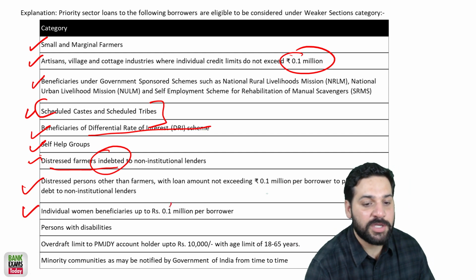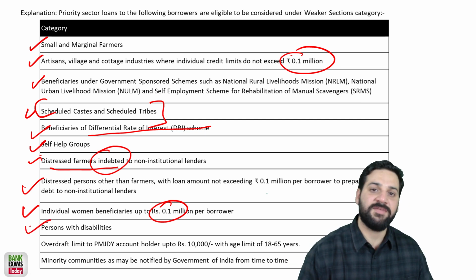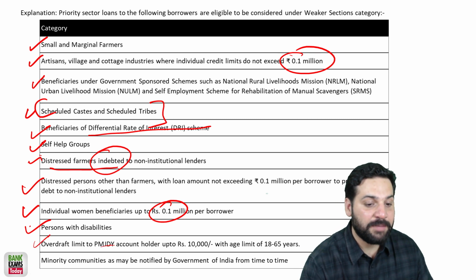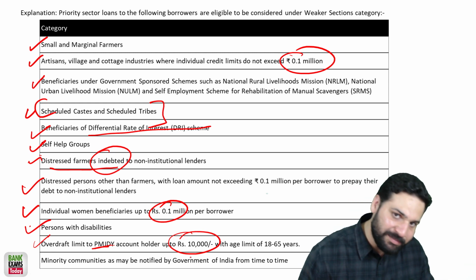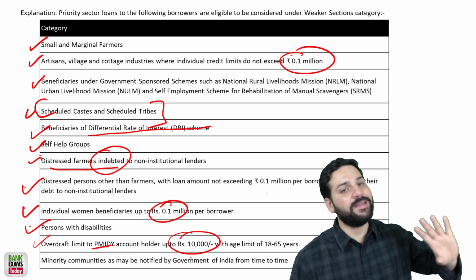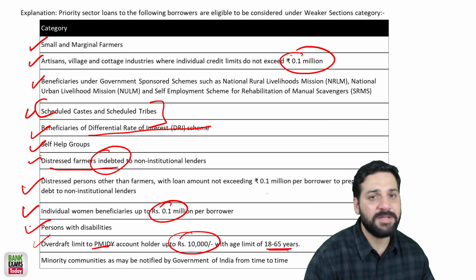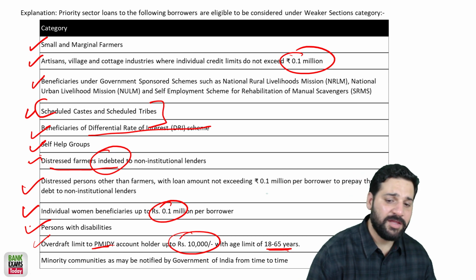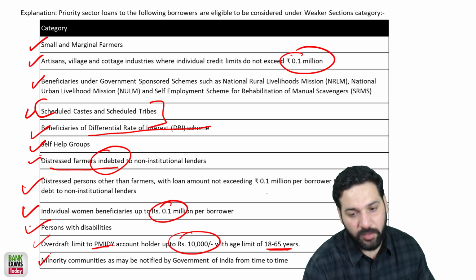Individual women beneficiary, up to 1 lakh rupee per borrower. Persons with disabilities, all the loans given to the persons with disability comes under the priority sector. Overdraft limit under Pradhan Mantri Jan Dhan Yojana up to 10,000 rupees, because that's what the limit is. इतना ही लिमिट मिलता है प्रधान मंत्री जन धन योजना में, इससे ऊपर मिलता ही नहीं है. 18 to 65 years तक ही मिलता है, इससे ऊपर मिलता भी नहीं है. I think this age has been changed. Minority communities जो हैं, it's also the part of it.